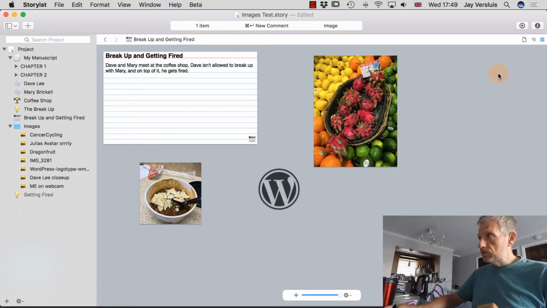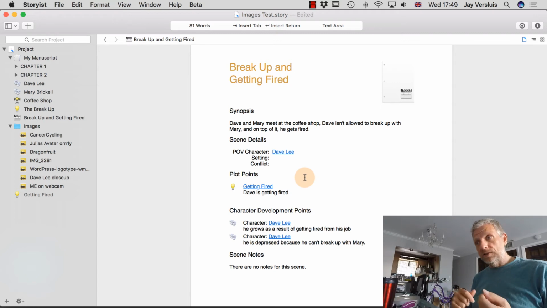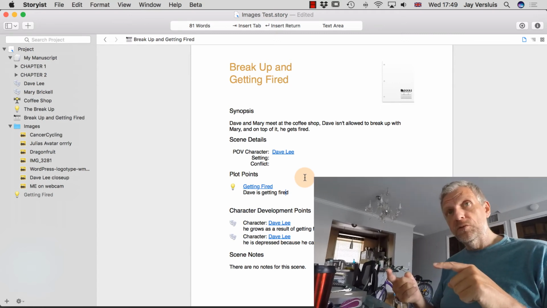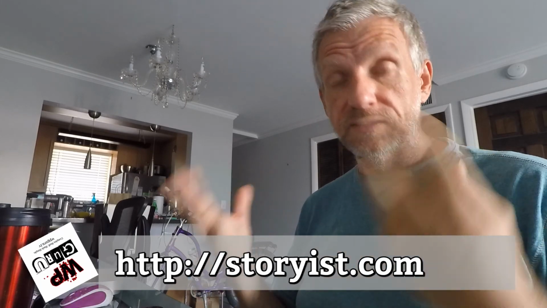So those are the funky things about story sheets, that they can link back to other sections. I believe they can also link to the actual text. I just haven't quite worked out how to do that yet. But there is a way. The Storyist manual at storyist.com has more on that. And of course, there are the user forums on the Storyist website at storyist.com, where you can ask these kinds of questions if you're working more with story sheets.